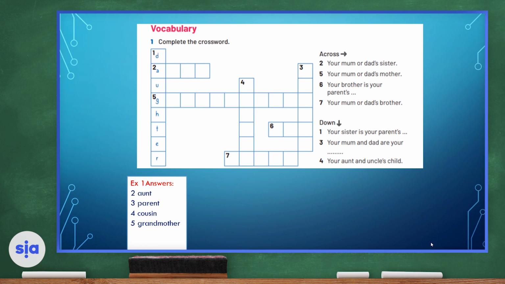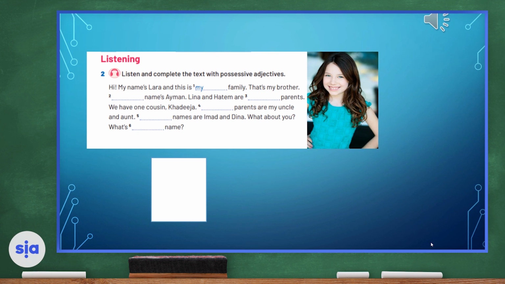Number 6 across. Your brother is your parents' what? What do you think, guys? It's only 3 letters and it is son, S-O-N. Let's move on to number 7. Okay, number 7. Your mom or dad's brother is your uncle, U-N-C-L-E. Let's move on to our listening section.